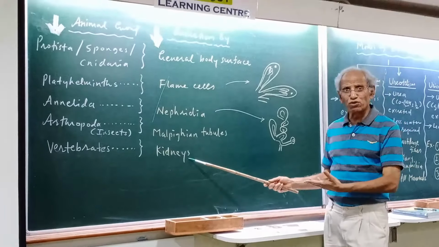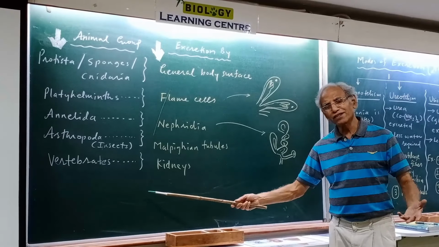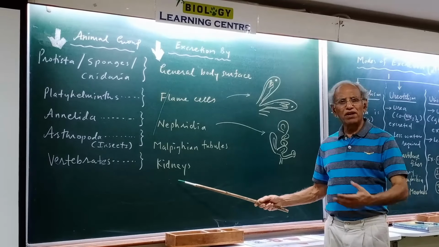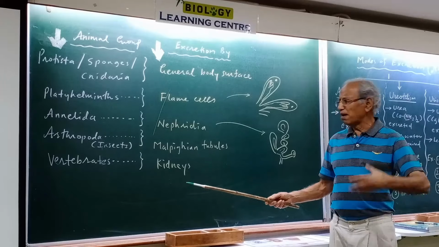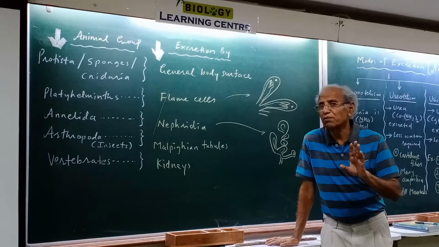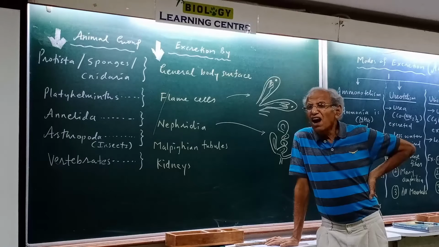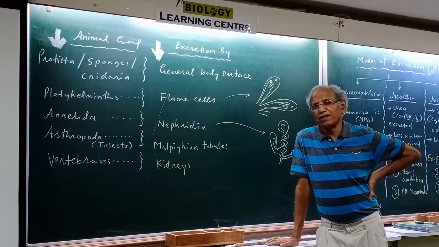Kidney is something that you know already, and that is in the vertebrates. All vertebrates, fishes, amphibia, reptilia, birds, mammals, all have kidneys. Kidneys of this kind are a speciality of vertebrates only. And once again, kidneys of all vertebrates have some basic similarity.